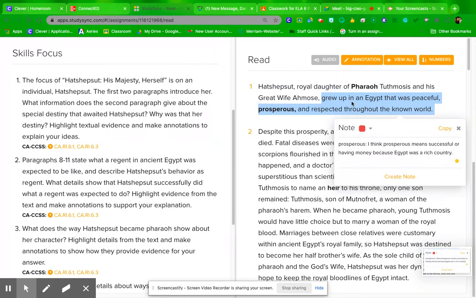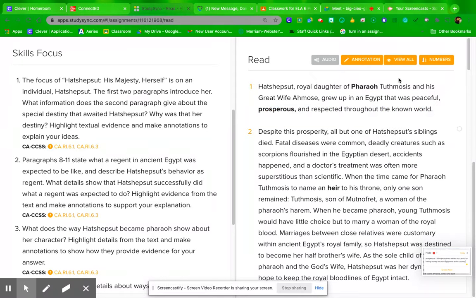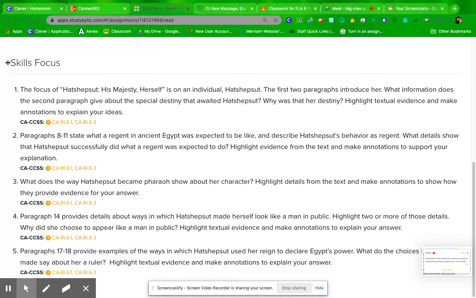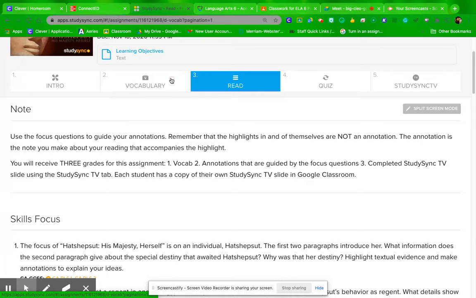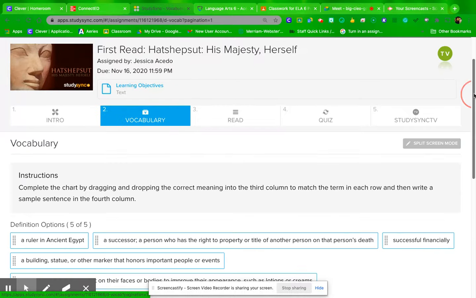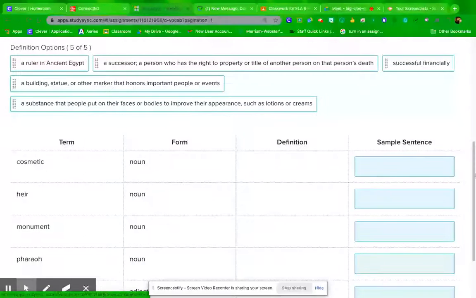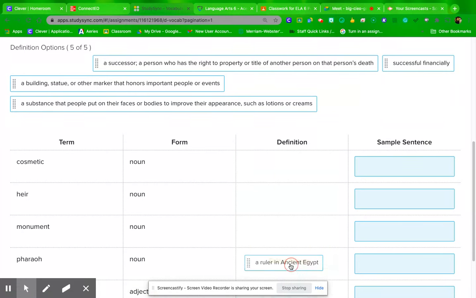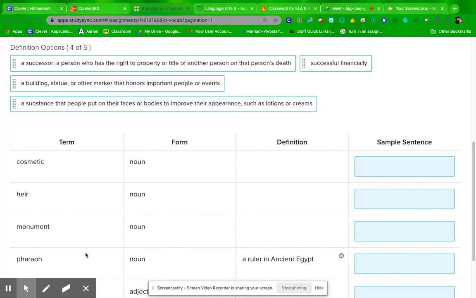Okay, so you're going to highlight your vocabulary in red. So your skills focus is right at the top of the Read tab. When you go to vocabulary, you are going to then take these words, right? Pharaoh is a noun, person, place, or thing. You're going to put the definition in the box where it goes. The definition of a pharaoh is a ruler in ancient Egypt. Then I will write a sample sentence using the word pharaoh.